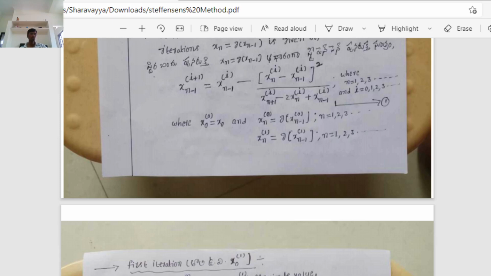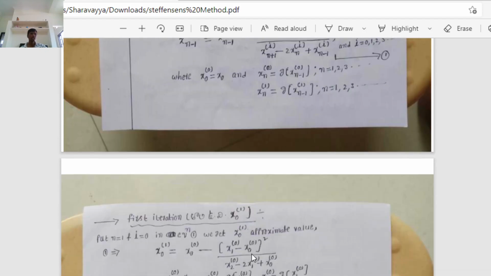x naught to the power of 0 minus x1 to the power of 0 minus x naught to the power of 0 whole square by x2 to the power of 0 minus 2x1 to the power of 0 plus x naught to the power of 0. Put n equal to 1 and i equal to 0 in the given Steffensen iteration formula, we get the first approximate value.